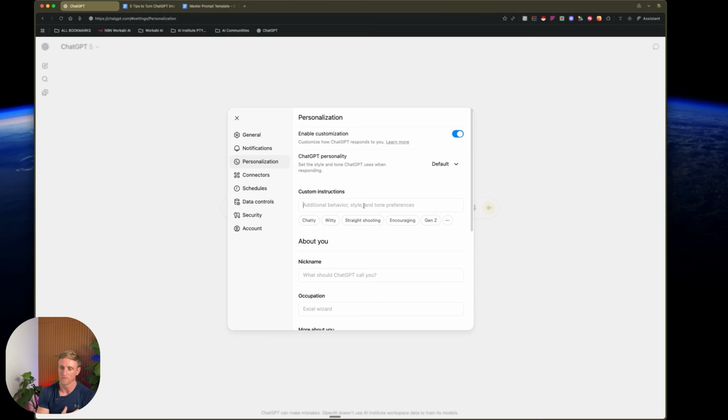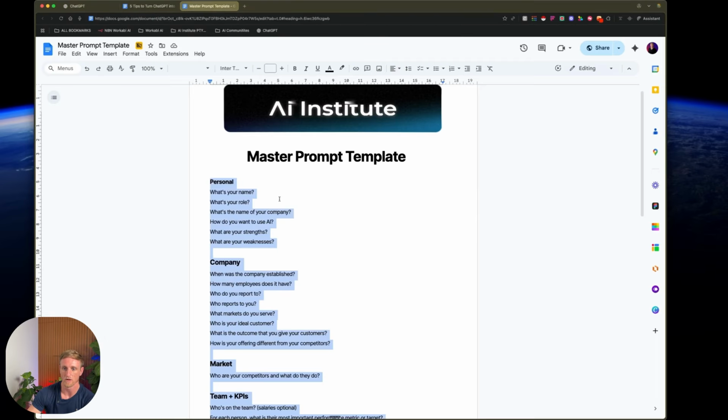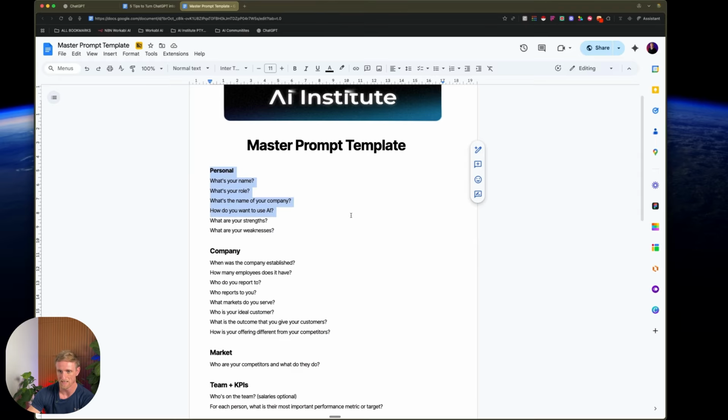Now, I don't know about you guys, but for me, I want ChatGPT to know who I am at the core. And what that comes with is you can turn that into some of the smartest, most powerful people that have ever walked planet Earth, if you know how to. And what I've done, I've put together something for you guys. This is a master prompt.